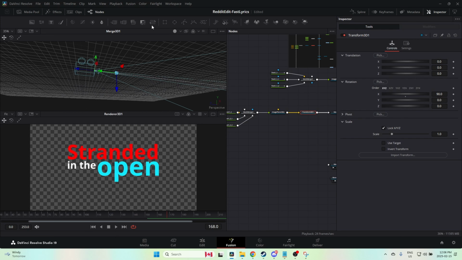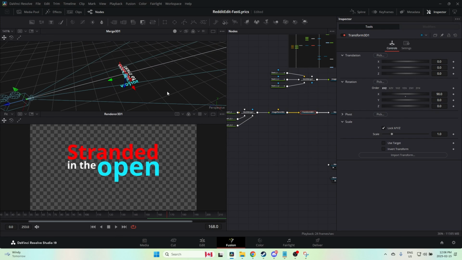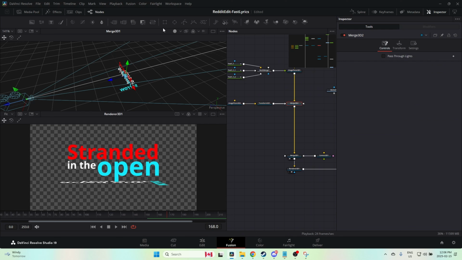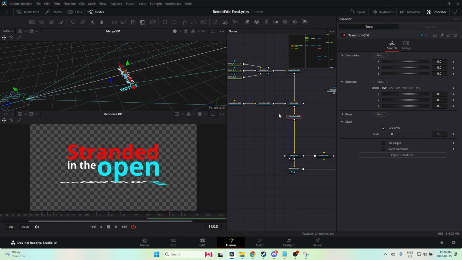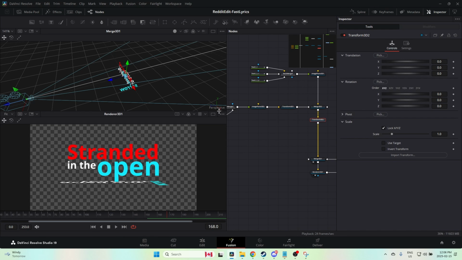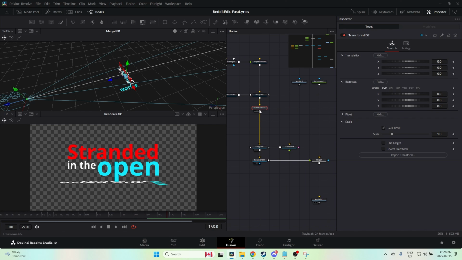And if we take a look, it's now facing downwards. And we're just going to move it down a little bit too. Just a little bit, kind of like right here. That should be good. Now, I'm going to add another Transform 3D right here, and it's going to flip all of this. What? I know, right? So, stranded in the open.